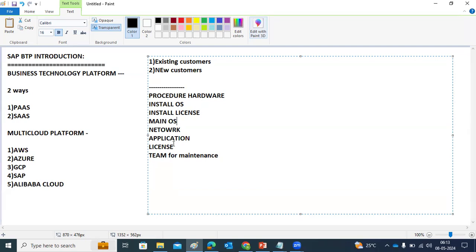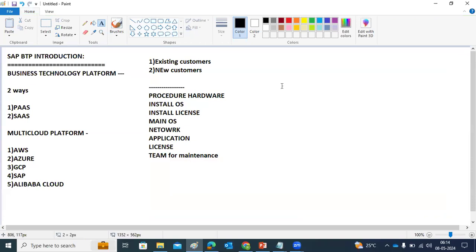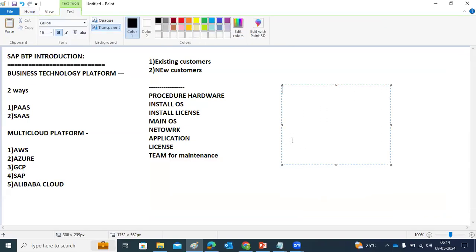So there are many things you have to do: separate licenses, and you have to spend much time, and also money. All the configurations, everything we have to do in case you are planning an on-premise environment, your own premises, so you spend much time on this area. If you take the same services in BTP, you need not spend much time on all those things.